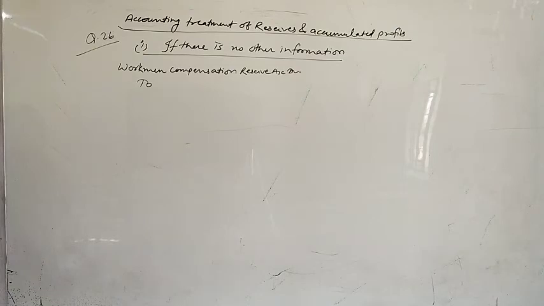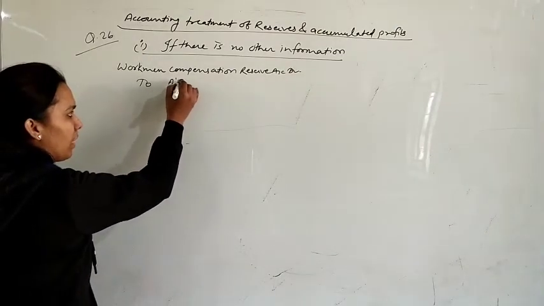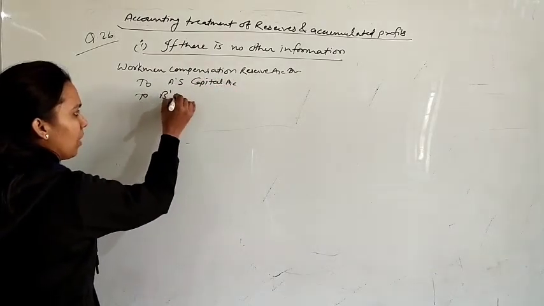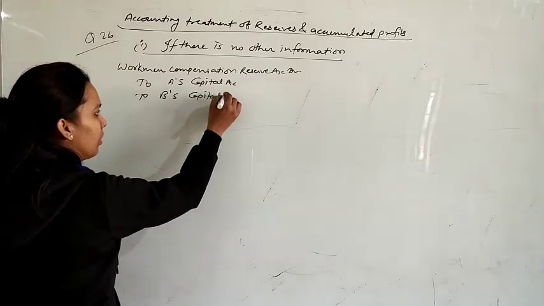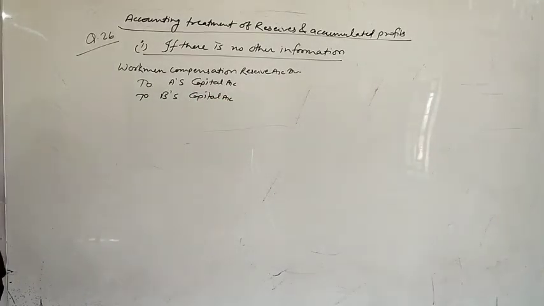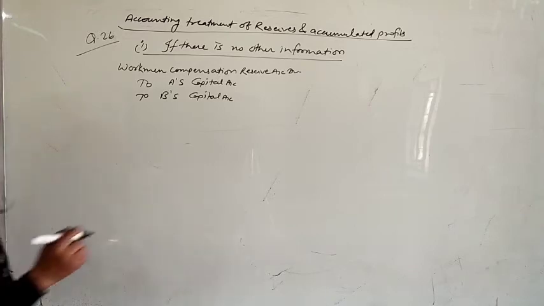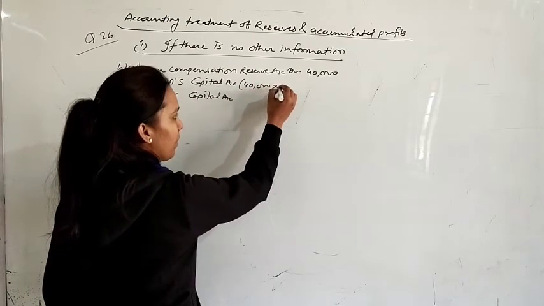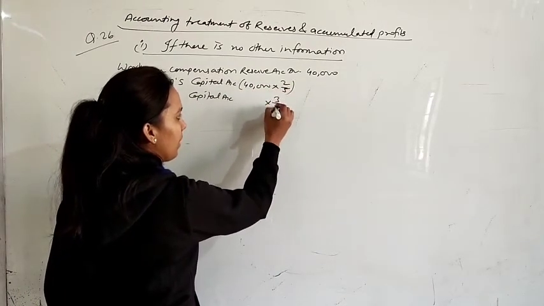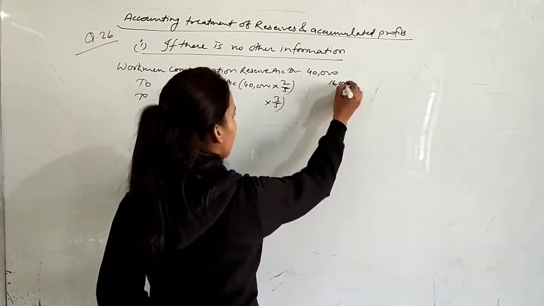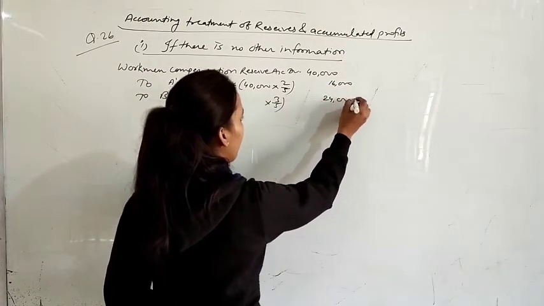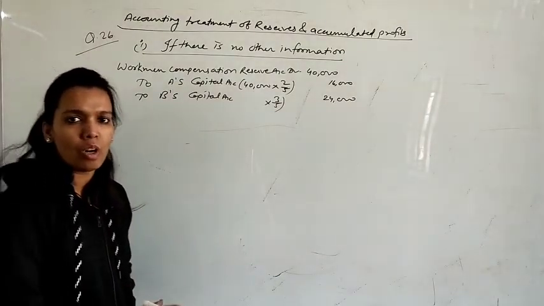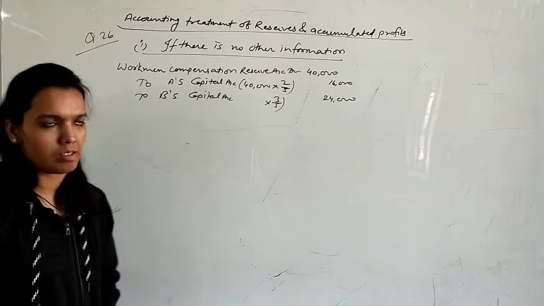What are the names of the partners? A and B. So to A's capital account and to B's capital account. The amount of workman compensation is 40,000 and the ratio is 2:3. So 40,000 multiplied by 2/5 and by 3/5. For the first partner it is 16,000 and for the second partner it is 24,000. This is according to the first condition: if there is no other information, then the whole amount of reserve will be distributed among the partners.